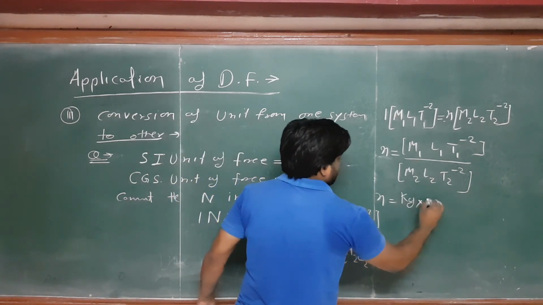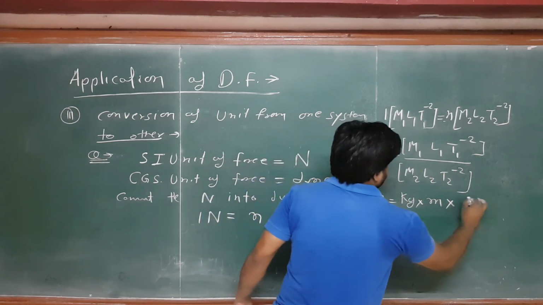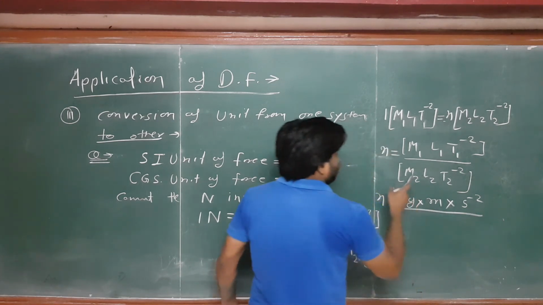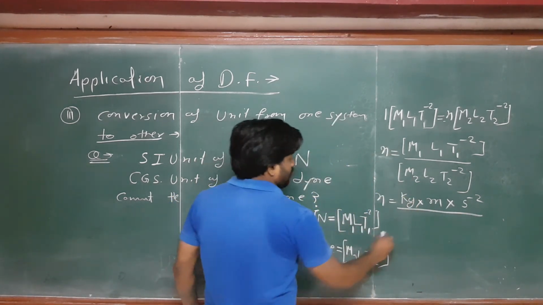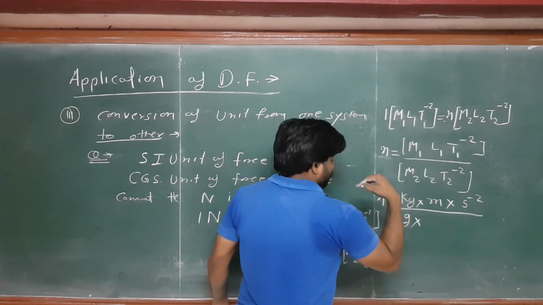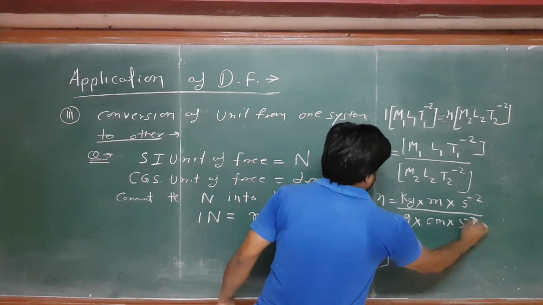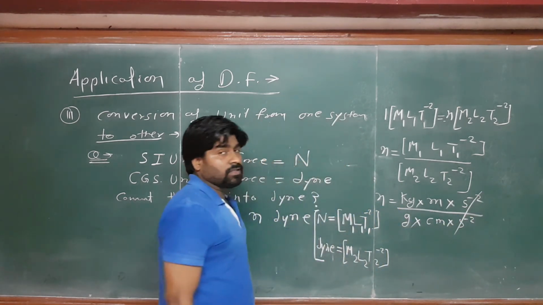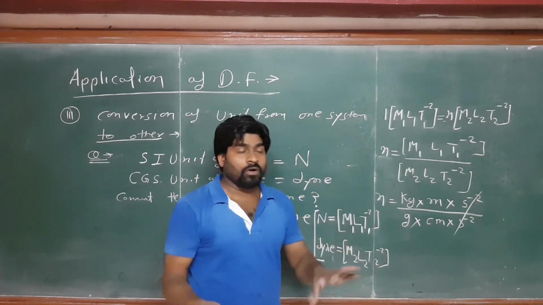The unit of length in the SI system is meter, and the unit of time in the SI system is second, that is T inverse 2. The unit of mass in the CGS system is gram. The unit of length in the CGS system is centimeter, and the unit of time is the same, second inverse 2. So the second inverse 2 gets cancelled, and you have to convert the meter to centimeter. 1 meter is equal to 100 centimeters.